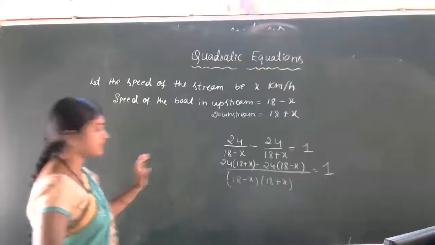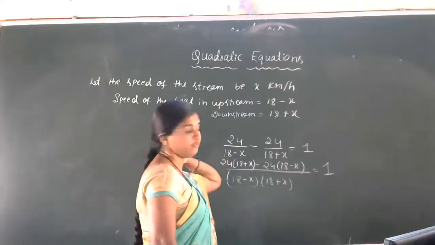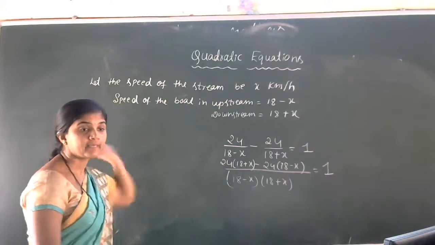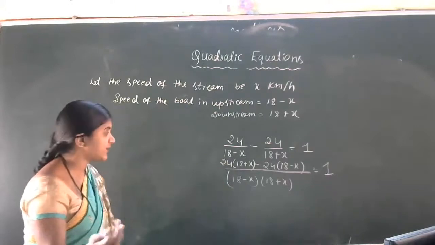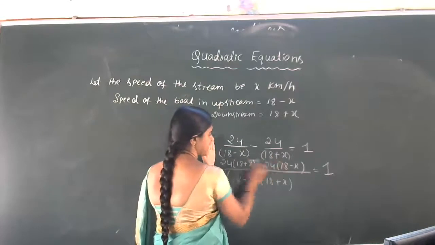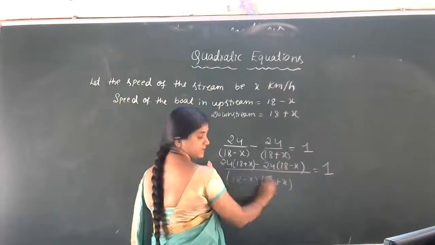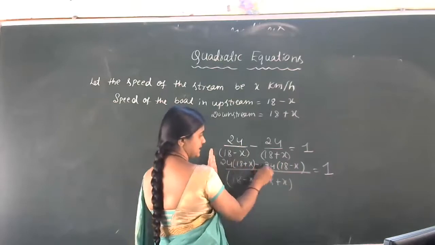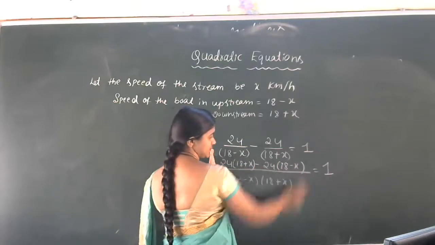Now you have to tell me the multiplication part. 24 into 18. It's fast. So we are continuing. See here, 18 minus x and 18 plus x. So the LCM is 18 minus x into 18 plus x. So then 24 into 18 plus x minus 24 into 18 minus x, which is equal to 1.